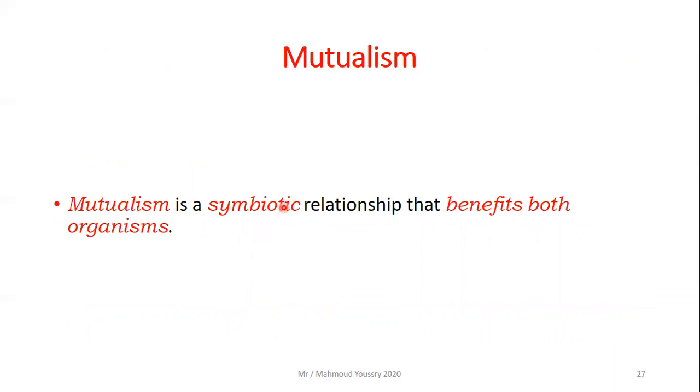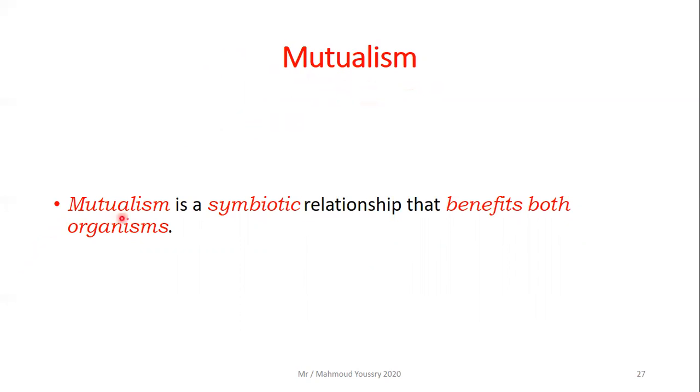The symbiosis is divided into three different relationships. The first one is mutualism. The second one is commensalism. The third one is parasitism. And we will study all of them. The first symbiotic relationship is named mutualism.